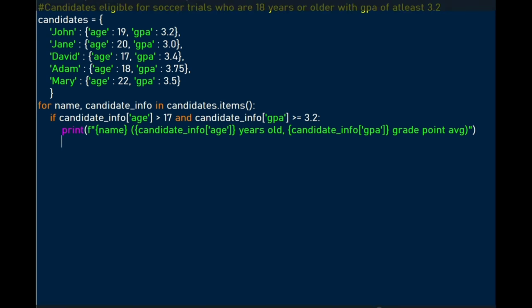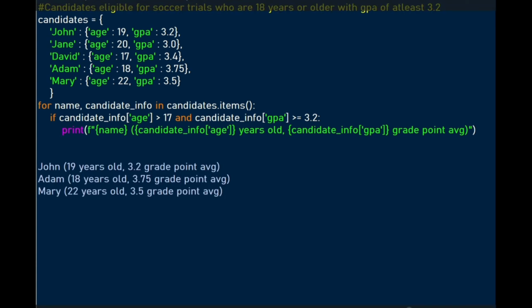When we run our code, you see that eligible candidates can participate for soccer trials: John, Adam, and Mary. And John is 19 years old with a grade point average of 3.2. So this is how you can do such an example. I wanted to just demonstrate that you can also use the Python dictionary within the for loop to come up with some results.